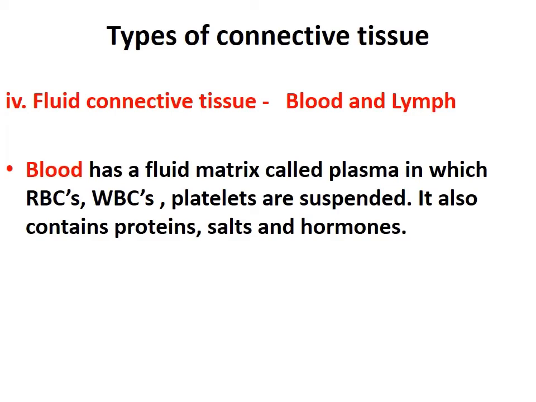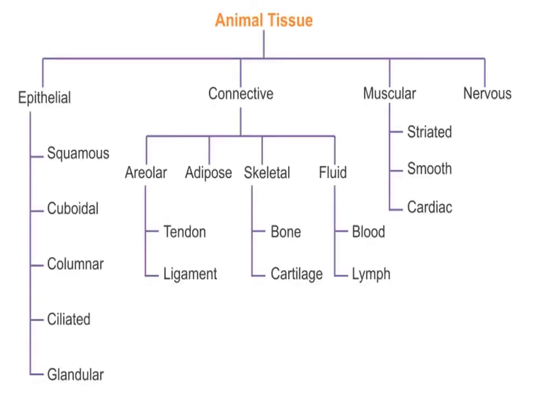So that you can get the idea about all the types of animal tissues, under which we have learnt about epithelial tissue and connective tissue. Under epithelial tissue we have learnt about squamous, cuboidal, columnar, ciliated and glandular epithelium. And under connective tissue we have learnt about areolar, adipose, skeletal and fluid connective tissue. Under areolar tissue we have learnt about tendon and ligament, under skeletal tissue bone and cartilage, and under fluid connective tissue blood and lymph. And other types we will do in our next video.